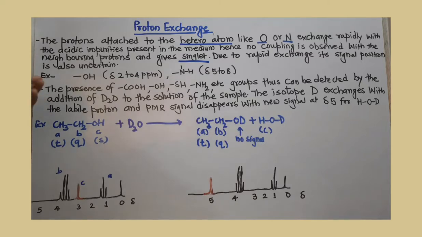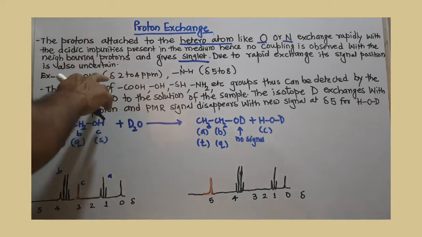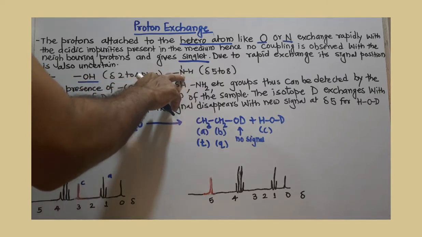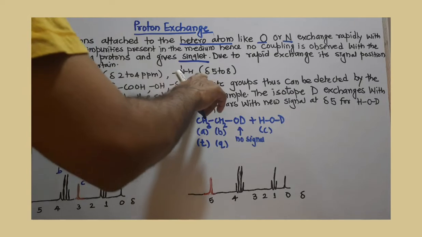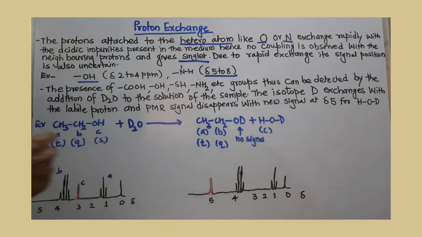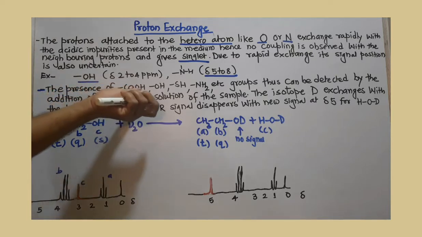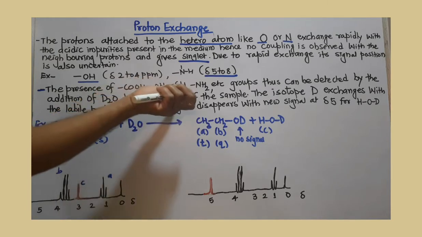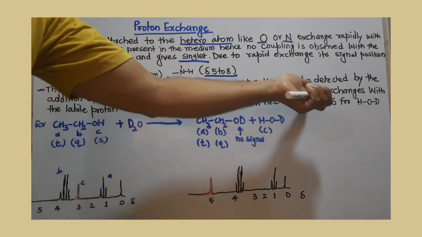Even their signal position is uncertain because of that rapid exchange. For the OH group, the proton on oxygen gives a singlet between 2 to 4 ppm, and the proton on nitrogen in amino groups or other groups gives a signal between 5 to 8 because of that rapid exchange. Another point, which is an experimental point: the presence of COOH, OH, SH, NH2, where the proton is present on a heteroatom, even sulfur, can be detected.